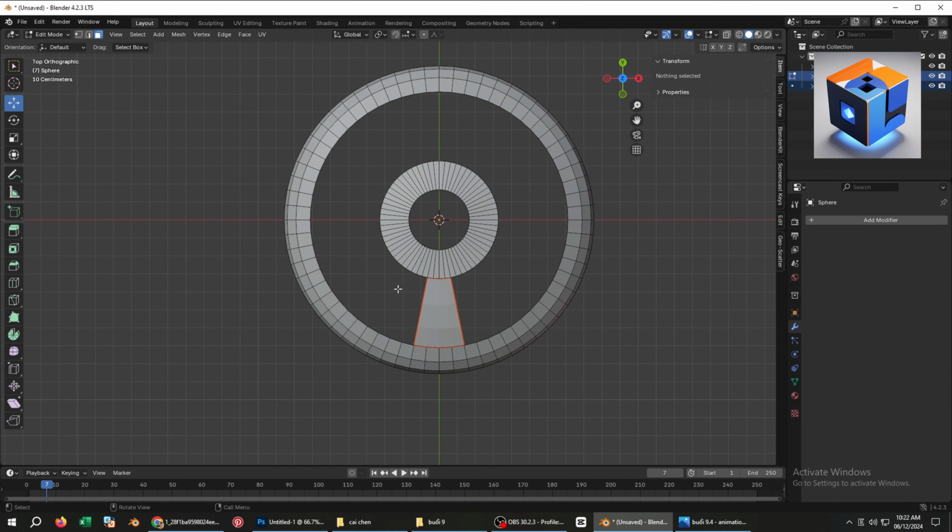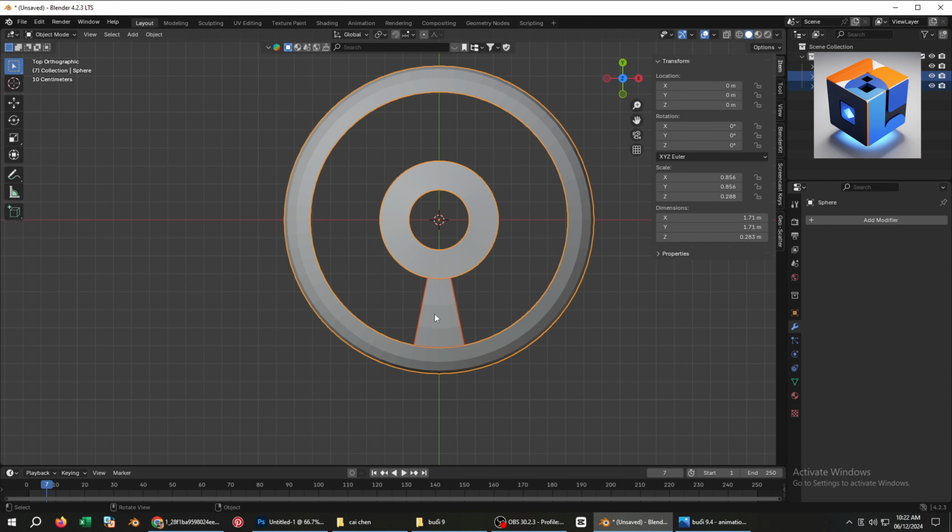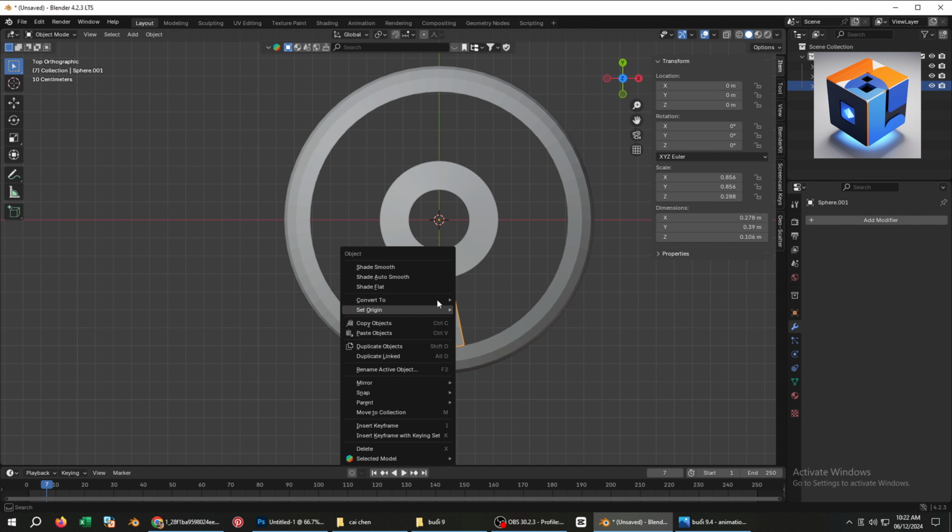Now, take the duplicated object from earlier. Duplicate it to make 5 copies, and arrange them to rotate around the central axis. First, we need to set up the 3D cursor and align the object's origin with the axis of the object we want to rotate. Right-click on the object. Choose Set Origin, and select Origin to 3D Cursor to align the origin with the cursor's position on the axis.